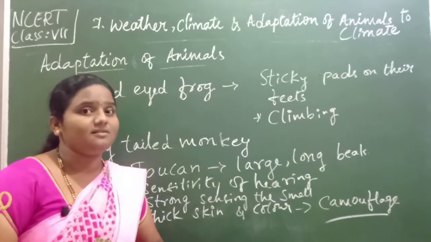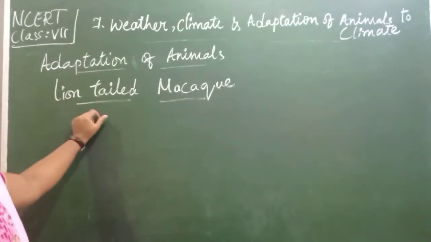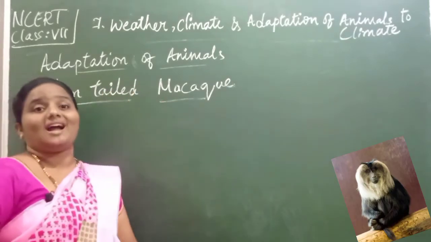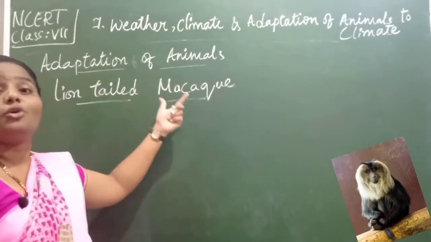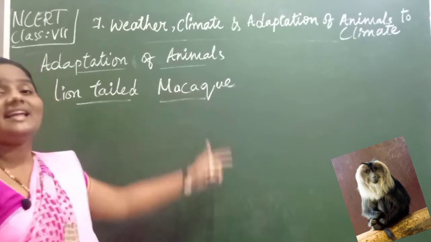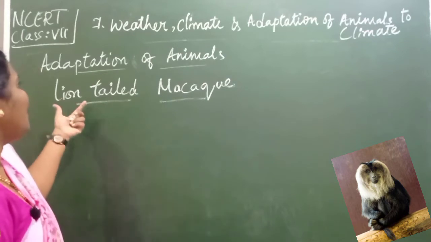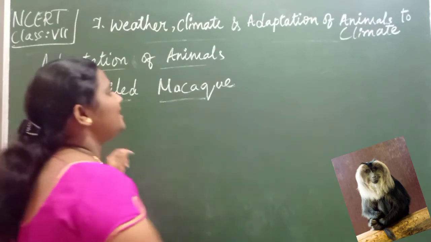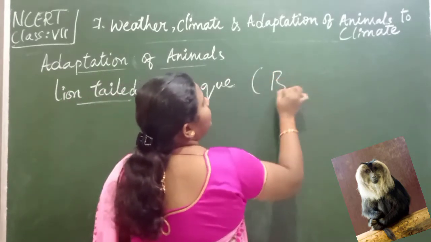Okay, children, here the most popularly found animal is the lion-tailed macaque. How to pronounce this, children? Macaque, isn't it? Macaque we can pronounce. Macaque is a type of long lion-tailed animal, and generally it is called a beard ape.